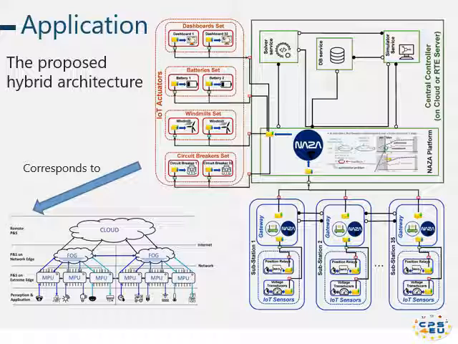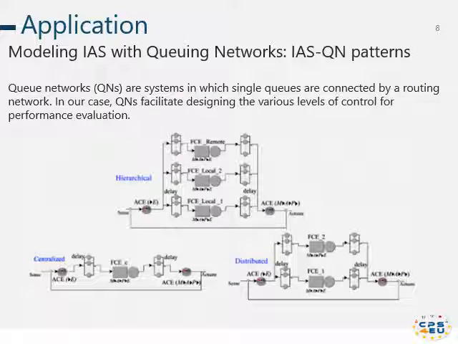The batteries can store the electricity for 25 seconds to give some time to wind farms to shut down. The dashboard also shows the operators, the situational controller, sensors, batteries, and generators. We modeled the architecture using queuing networks. Queuing networks provide the performance indices of the modeled system. The three architectural patterns presented previously can be modeled here also.